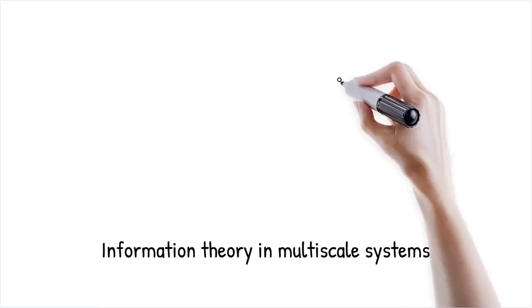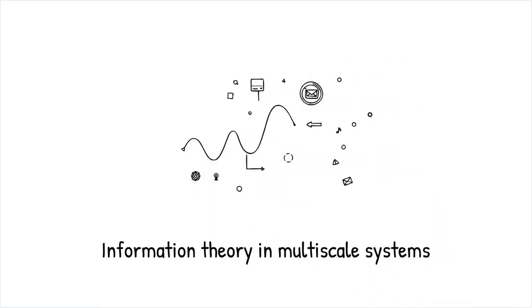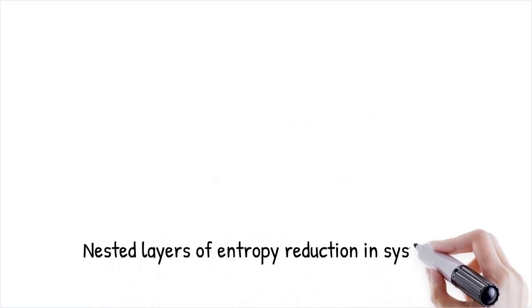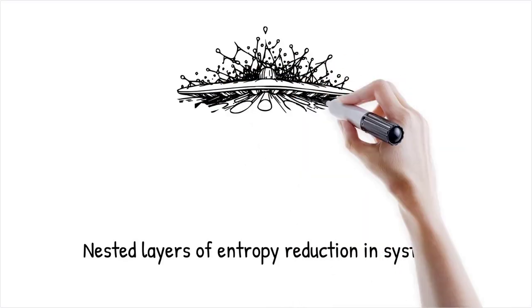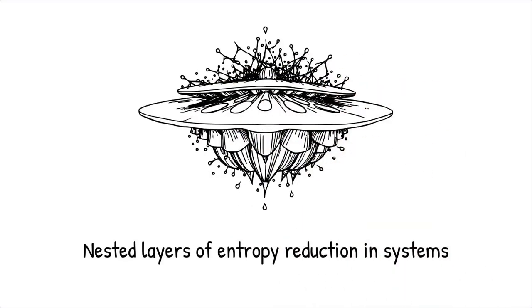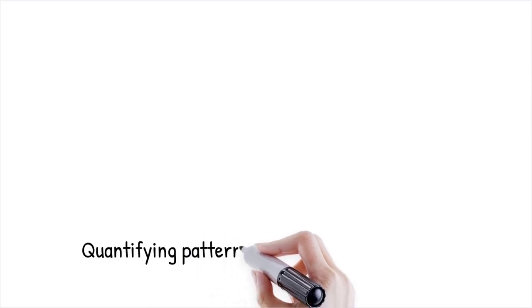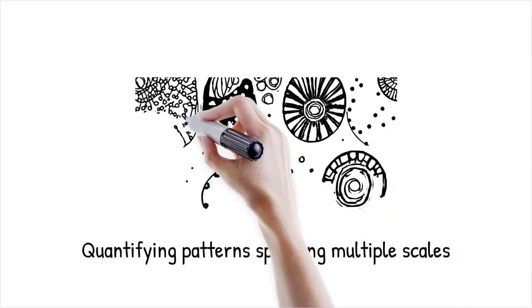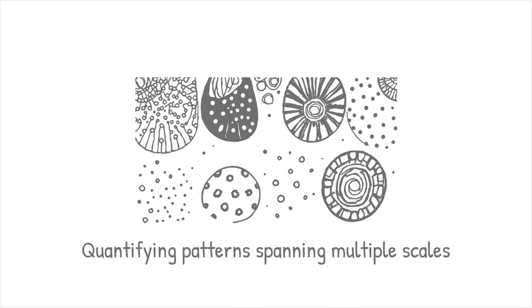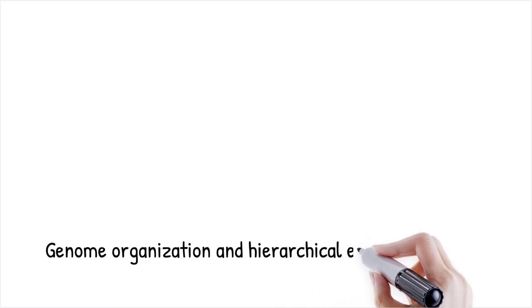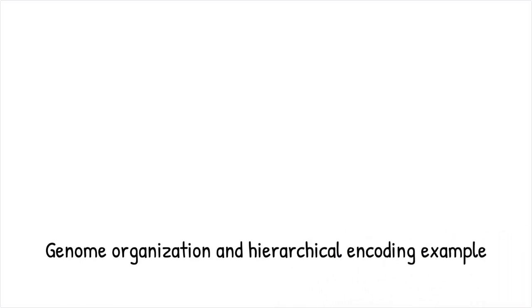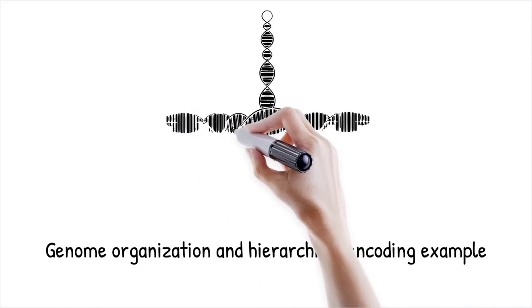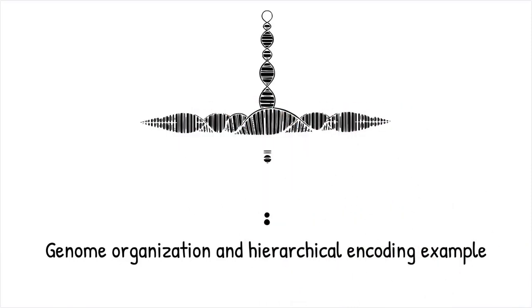Information theory helps explain how structure and function emerge through the encoding and transmission of information across multiple scales. Multiscale systems often involve nested layers of entropy reduction, where microscopic randomness is channeled into macro-scale order. Mutual information, transfer entropy, and fractal analysis help quantify how patterns span scales and how one scale constrains or guides another. In genome organization, epigenetic markers at the molecular level influence chromatin folding at the mesoscale, which in turn regulates gene expression at the cellular scale, encoding developmental information hierarchically.